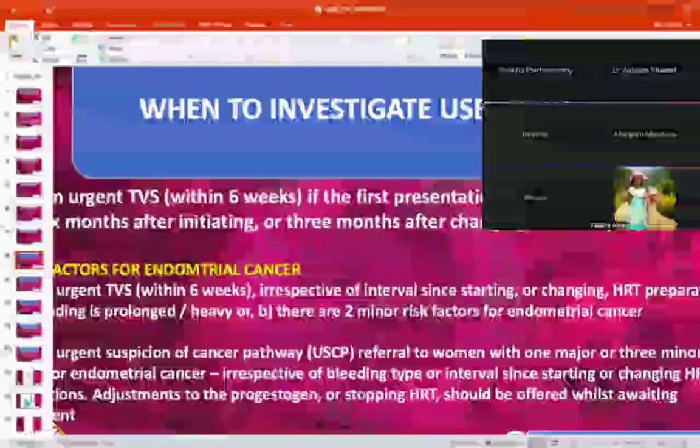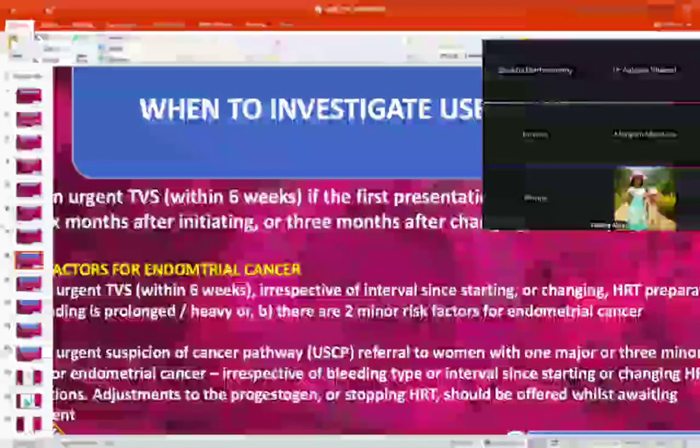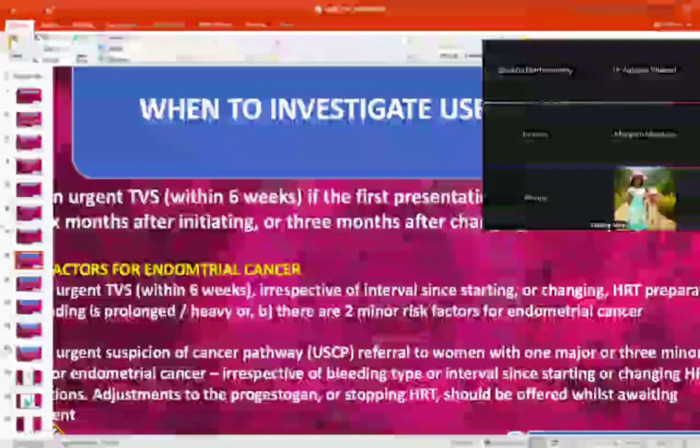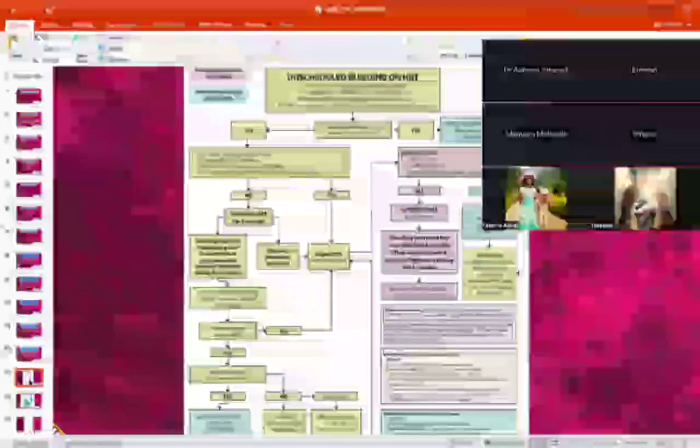There is no role of scan. There is only one situation. Remember this: there is only one situation when there is no role of scan. We directly refer to the expert team. And what is that? When there is one major, three minor. So now this is another way of remembering this.